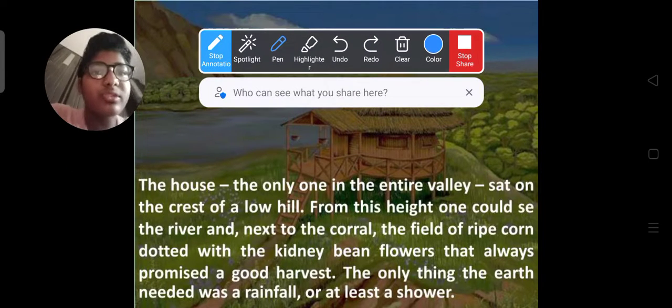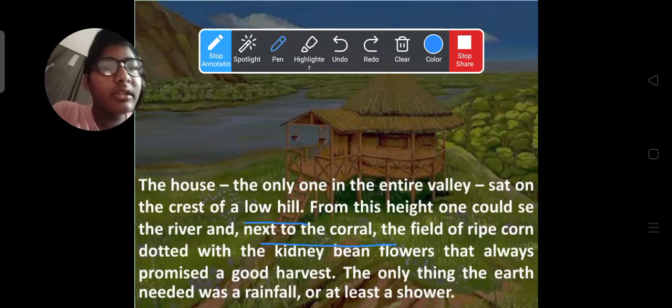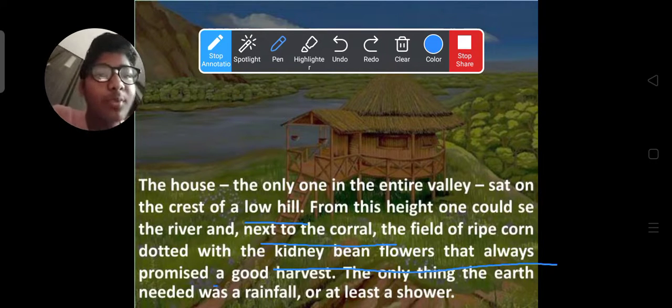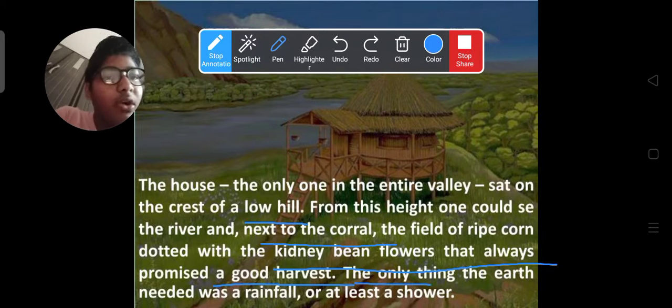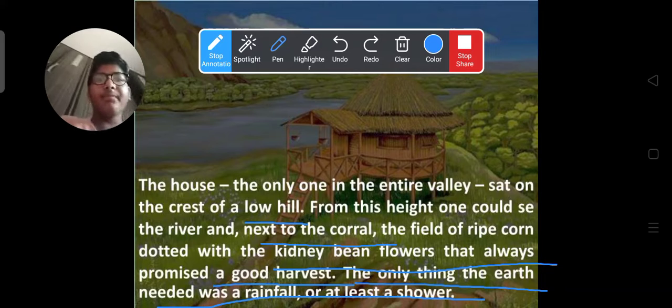The house, the only one in the entire valley, sat on the crest of a low hill. From this height, one could see the river, and next to the corral, the field of ripe corn dotted with kidney bean flowers that always promised a good harvest. The only thing the earth needed was a rainfall or at least a shower. There was one house in the entire valley.